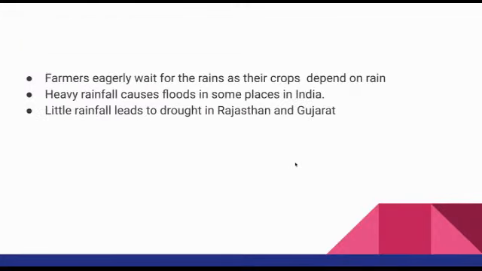Okay. And what is the speciality? Farmers eagerly wait for the rains as their crops depend on rain. Why? Because their crops depend on rain. They need more water for the fields. So in monsoon time, when the rain starts, they start their cultivation, because they will get rain till September. That is why farmers eagerly wait for the rains as their crops depend on rain.